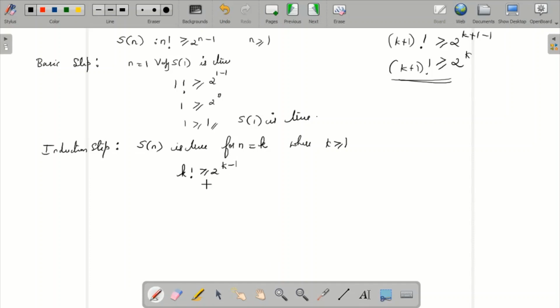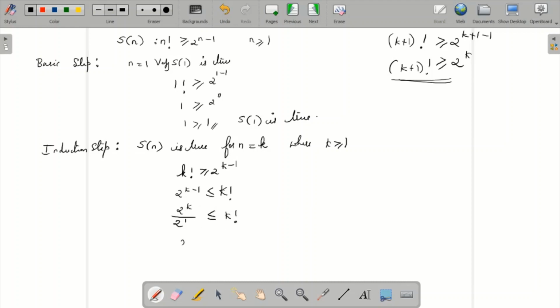So how can we write this particular term? Let us take it in this way. I'll just interchange the term 2 power k minus 1, so this is less than or equal to k factorial. I just took k to this side, so the operator gets changed. Now you know that this is 2 to the power k divided by 2 to the power 1, so when it goes to the numerator it will be 2 to the power k minus 1, greater than or equal to k factorial.